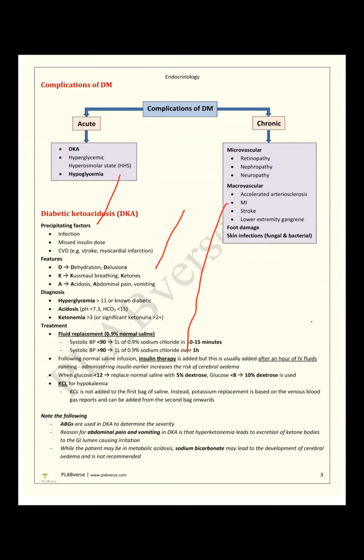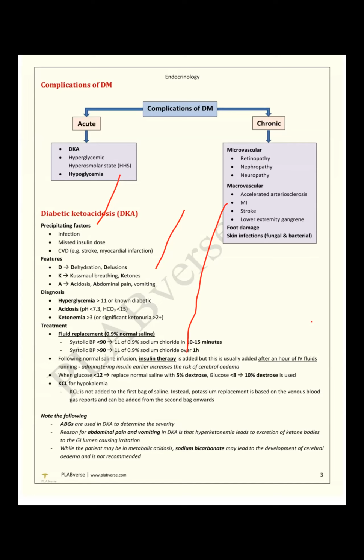Precipitating factors of DKA, like a patient comes to my hospital, either with MI or after infection. Actually, commonly when we are working in the ICU, CCU, after MI the glucose level becomes 28, 30. Why? Due to stress. MI itself causes muscle necrosis. This causes stress and increasing cortisol level.